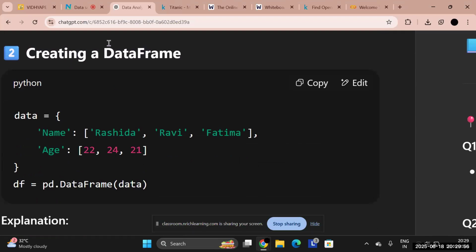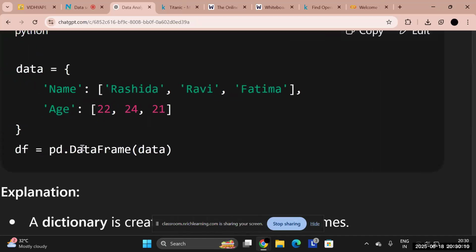Now the second thing: as I said, we will be using a data frame. A data frame means a format where we will be saving data in tabular form, in our tables. So how do we make a data frame? This is a very important thing. Whenever we input our data, we are coders, we will be writing the data into the computer. So how do we import our data, how do we use our data?